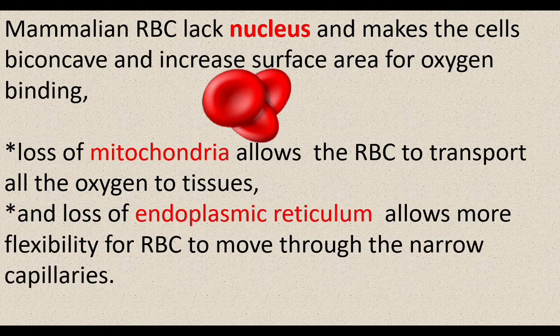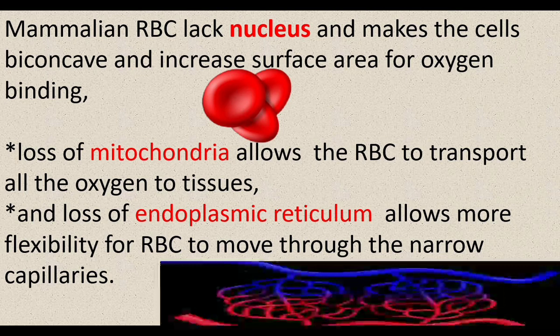Loss of endoplasmic reticulum allows more flexibility for RBC to move through the narrow capillaries. Endoplasmic reticulum forms a skeletal framework of a cell. It gives rigidity or toughness to the cell. Here in mammalian RBC, endoplasmic reticulum disappears, so the cells get flexibility and they can move through small capillaries also. They can squeeze through small capillaries. This is because of lack of endoplasmic reticulum.